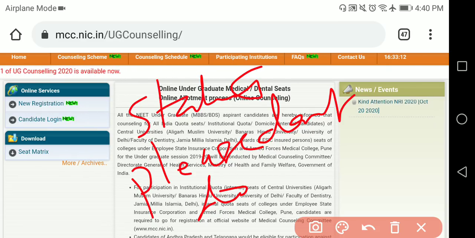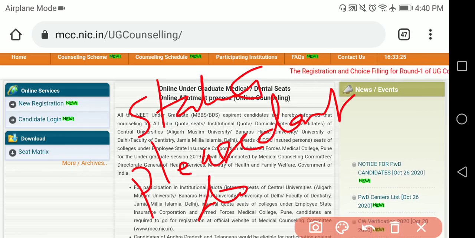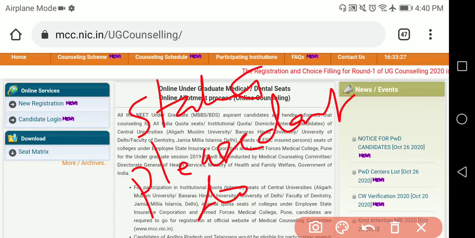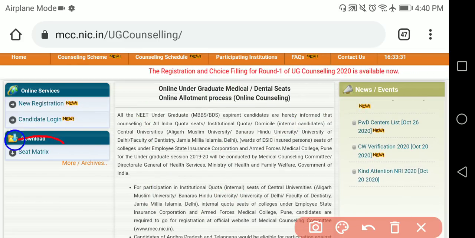Putting that printout in the status, or the choice filling form printout with preference order, putting it up in the status, is not at all good, because of those reasons you may lose that particular seat. Because of that reason I am requesting you, don't do such things. Then directly we'll go to seat matrix.